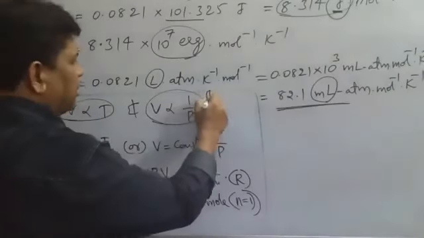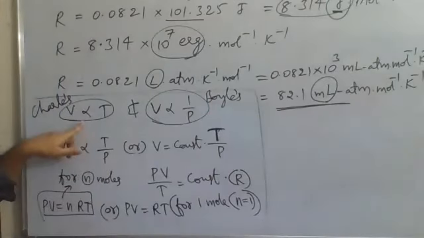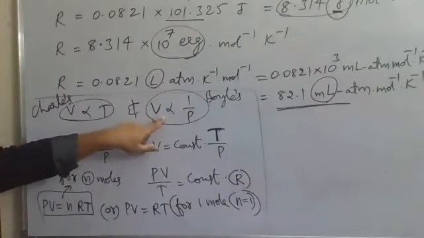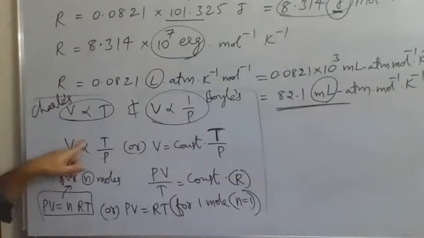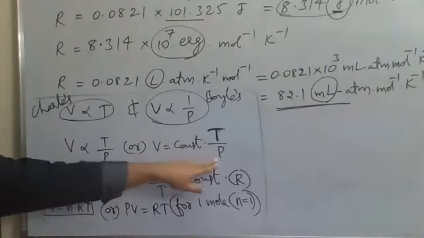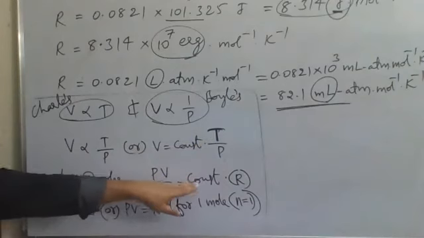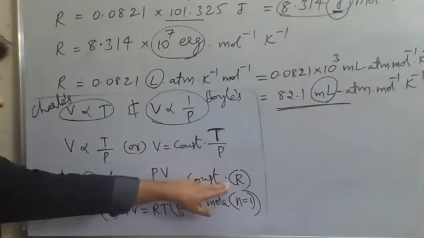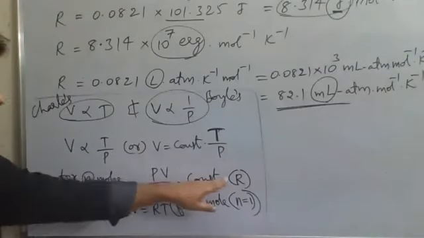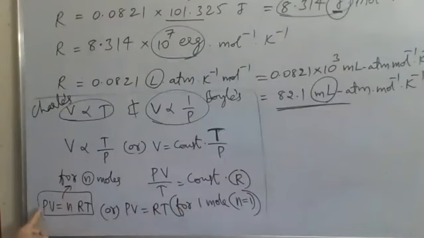V is proportional to T, V is inversely proportional to P, then V is proportional to T by P, or V is equal to a proportionality constant into T by P. Then PV by T is equal to a constant, taken as R, the universal gas constant. PV is equal to RT for 1 mole of the gas. If we take n number of moles, PV is equal to nRT.